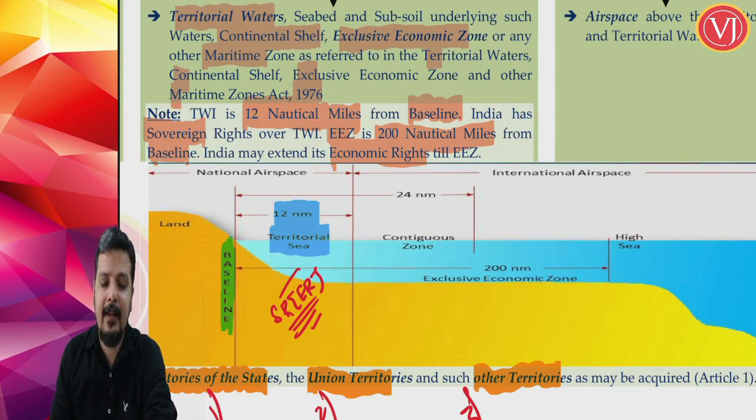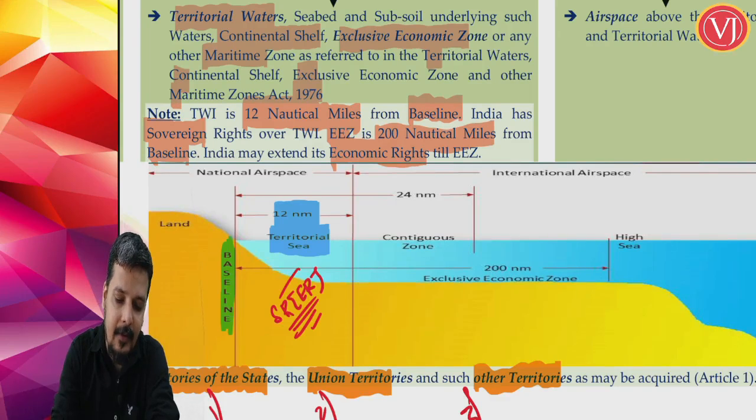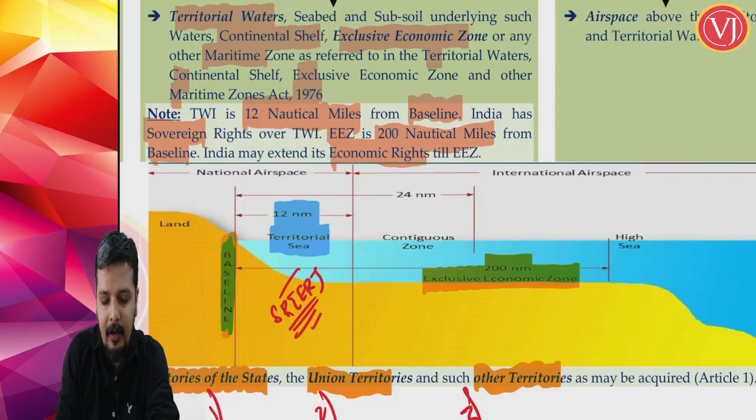And friends, there is one more concept called exclusive economic zone, which again starts from the baseline, but it is 200 nautical miles. And when you talk about exclusive economic zone, you have economic rights.